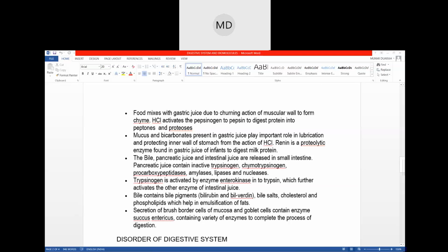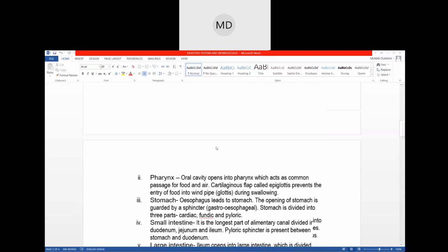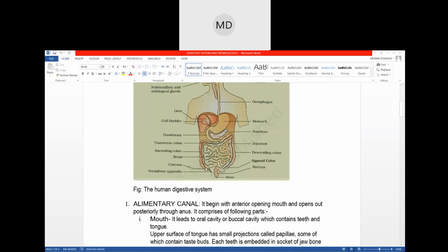All the useful stuff required by our body is taken by our body, and the unwanted substance, or you can say the excreta, passes out.